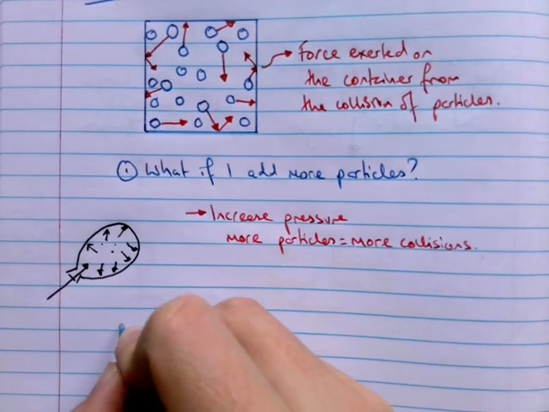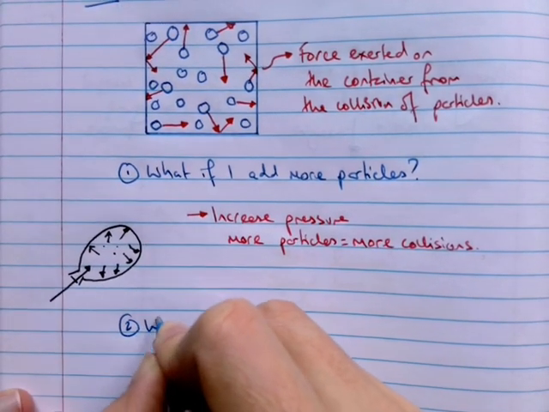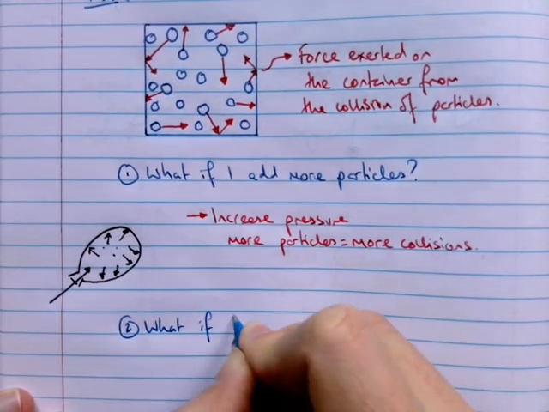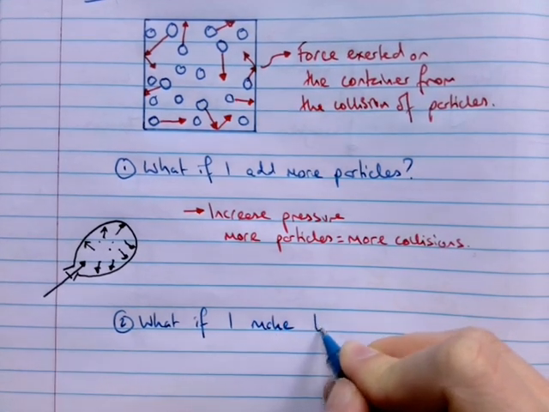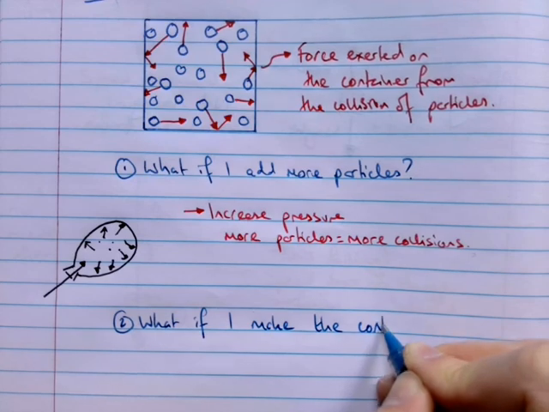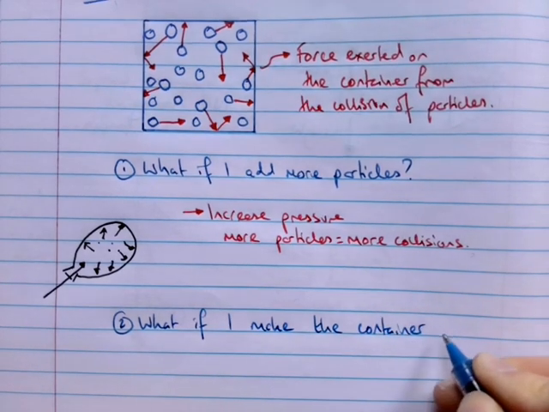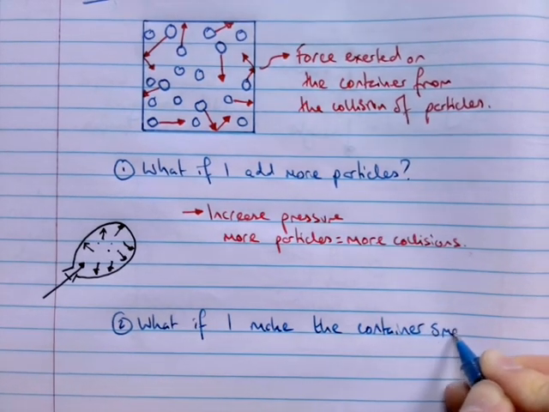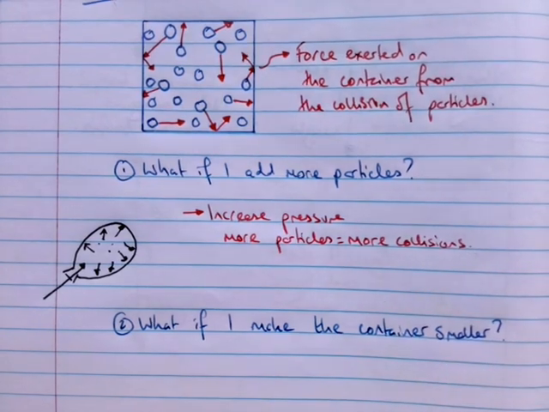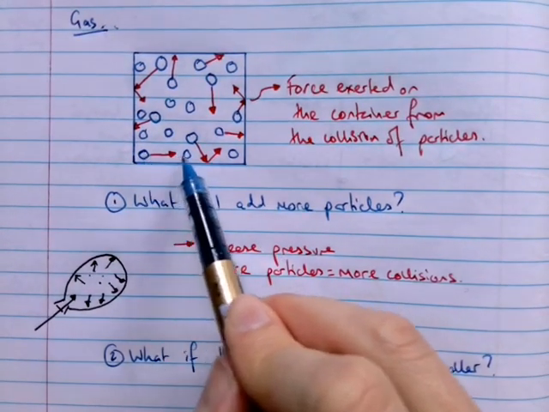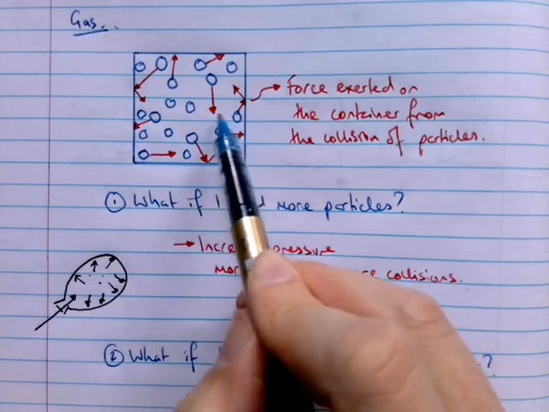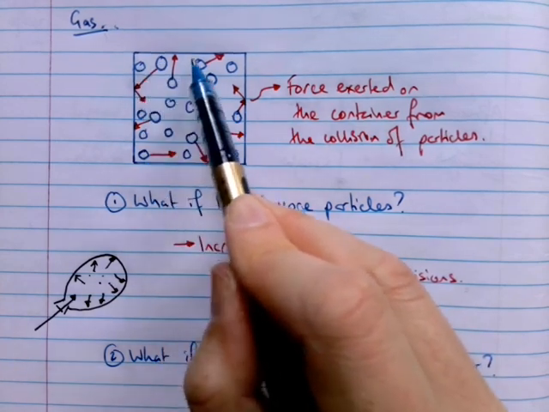Now, number 2. What if I make the container smaller? All right, so how many particles did I have here? 1, 2, 3, 4, 5, 6, 7, 8, 9, 10, 11, 12, 13, 14, 15, 16, 17, 18.